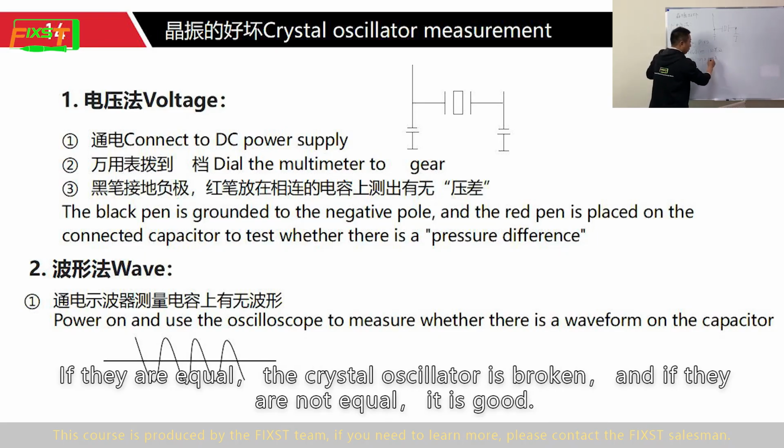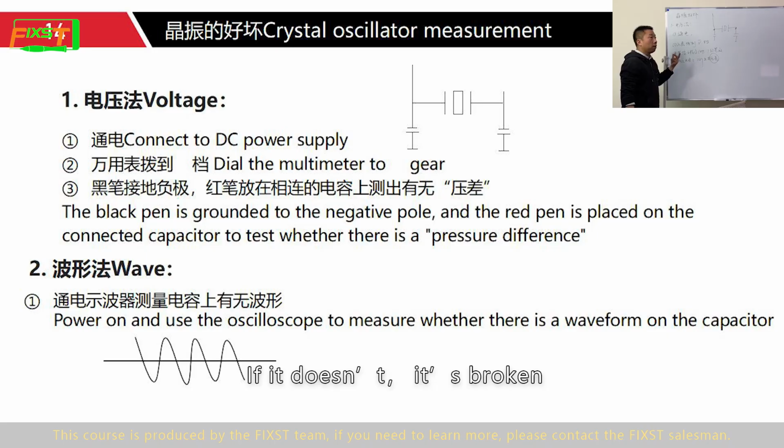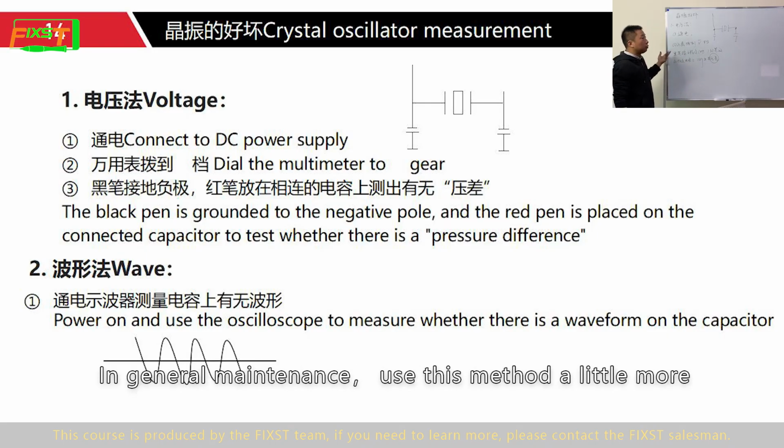If they are equal, the crystal oscillator is broken, and if they are not equal, it is good. This is the first method. There must be a voltage difference. If it doesn't, it is broken. In general maintenance, use this method a little more.